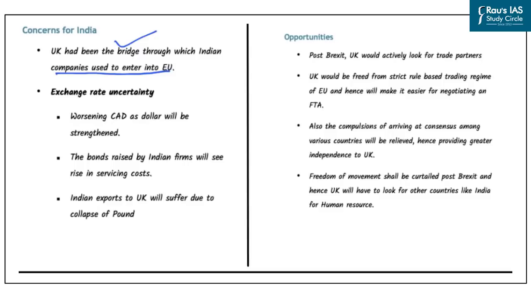Now, one good example of this can be Jaguar, which has been acquired by Tata. Now, as Tata has acquired Jaguar, and because the UK is a part of the European Union, Tata enjoys zero customs duty on trade in the European Union market. However, if Britain exits the European Union, the Tata company might face higher logistics cost.